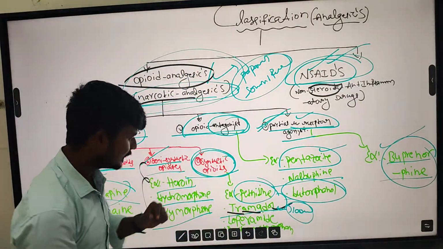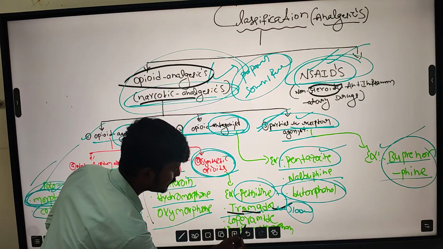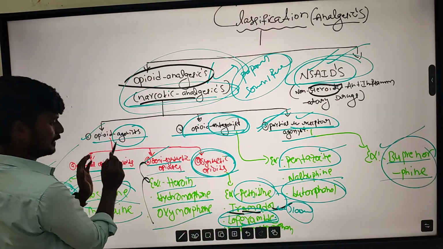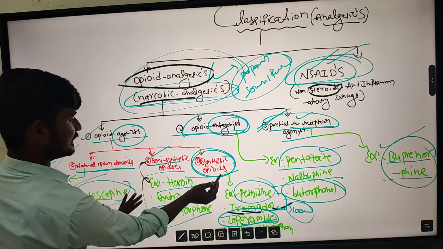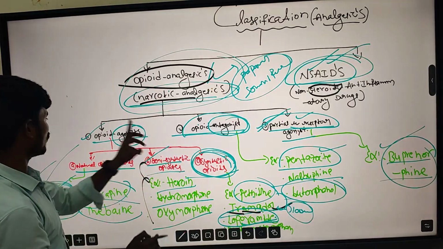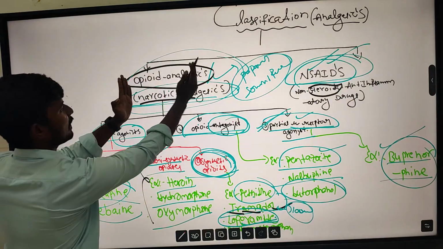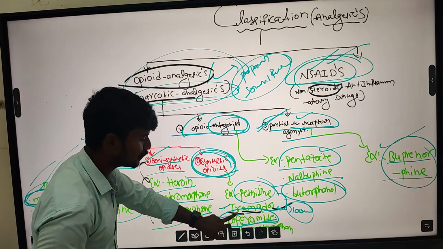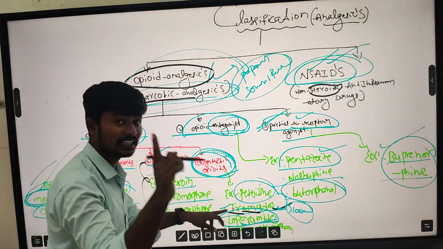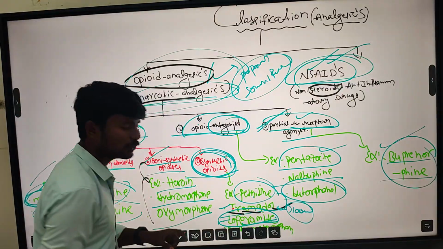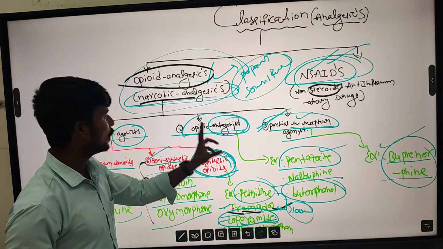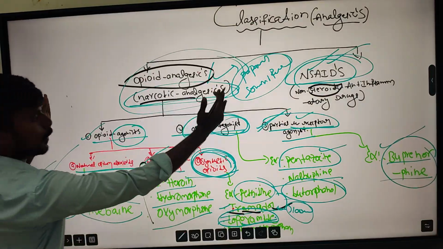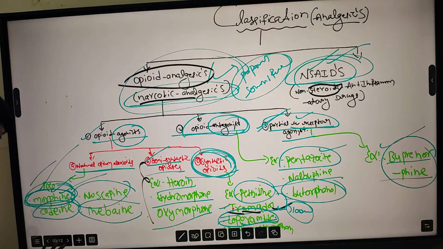Why diarrhea? See, this is pethidine, tramadol, loperamide. Where does it come under? It comes under synthetic opioids of opioid analgesics. Synthetic opioid, and tramadol, is used for what? Surgical analgesia, and loperamide for diarrhea. Okay, comes under opioid analgesics. Then this is the entire classification of opioid analgesics only.